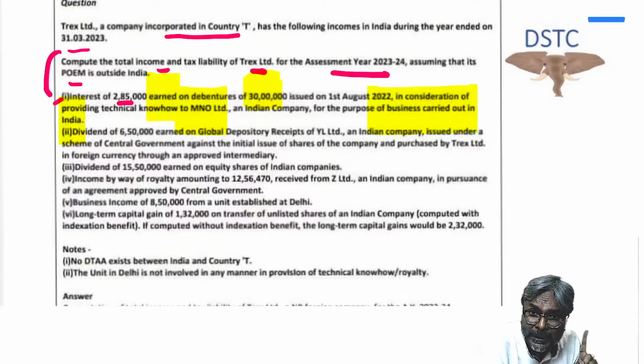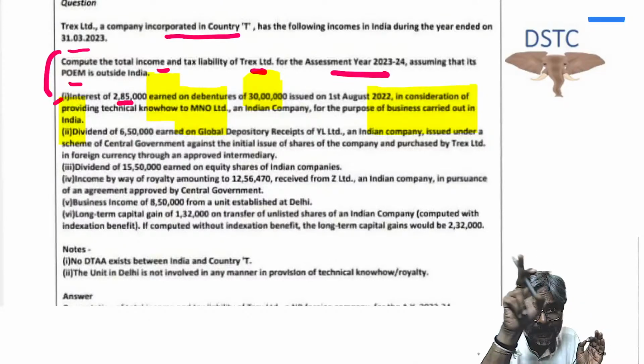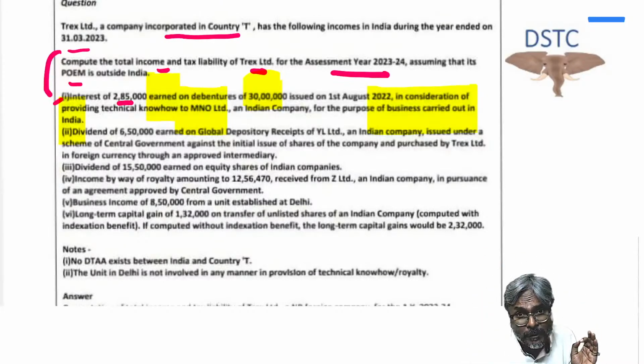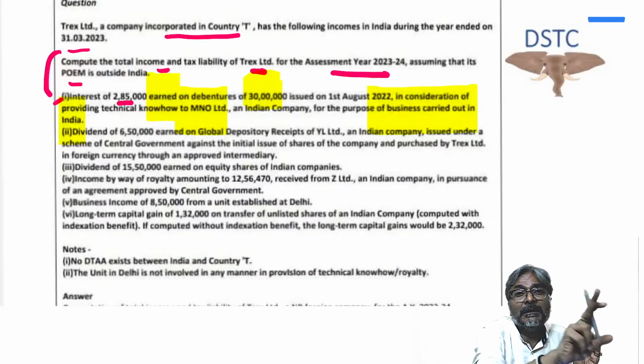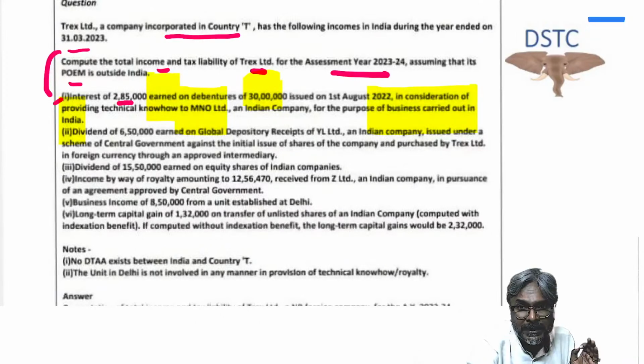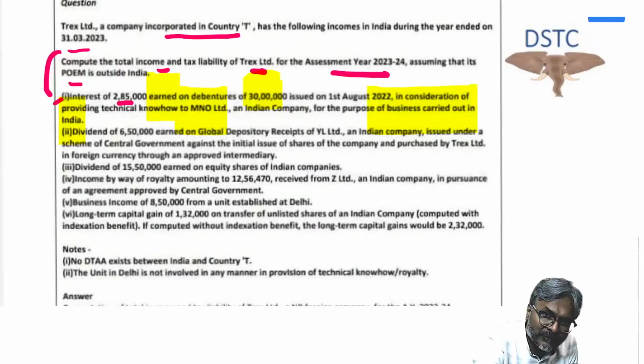Answer is no. Debentures and deposits which are issued by the Indian company, you will always write they are issued in INR, and because they are issued in INR, the applicable rate would be the normal rate. Now here it is Trex Limited, a company, so the normal rate would be 40%. In the NRI question that we discussed, it was an individual, so we applied the slab rate. So this 2,85,000 will go at 40%, whereas the 30 lakhs, which is the normal rate applicable to a foreign company, whereas 30 lakhs will go at the rate of 10%. Okay, that is point number one.